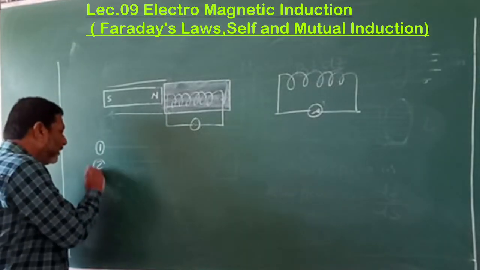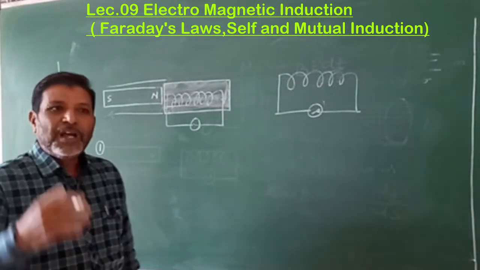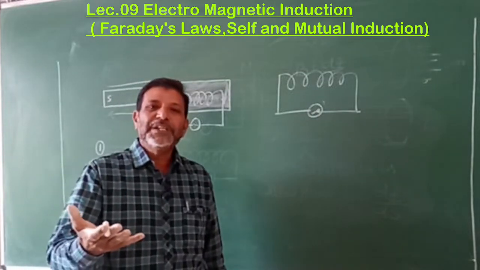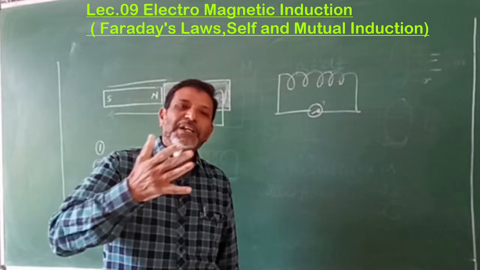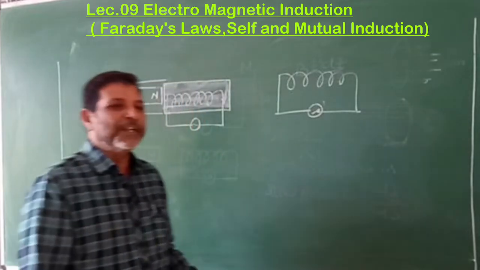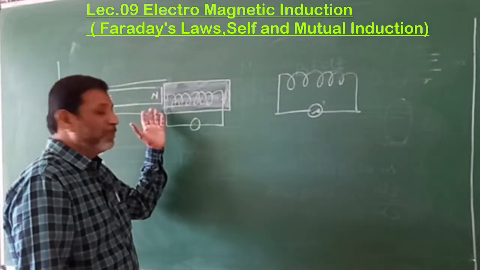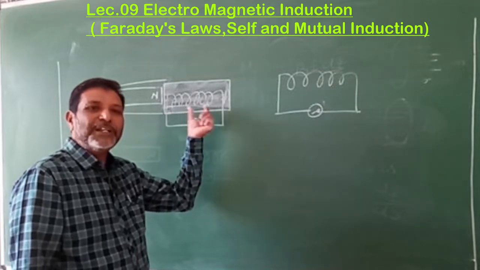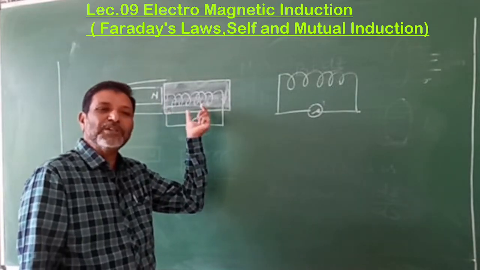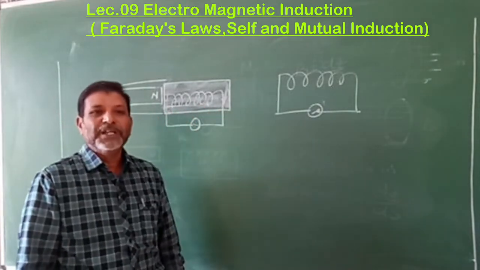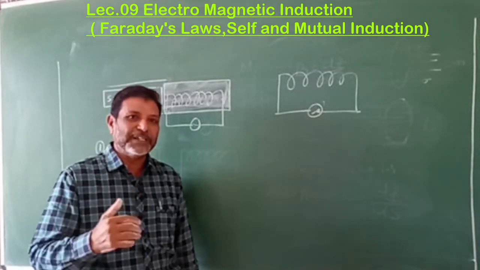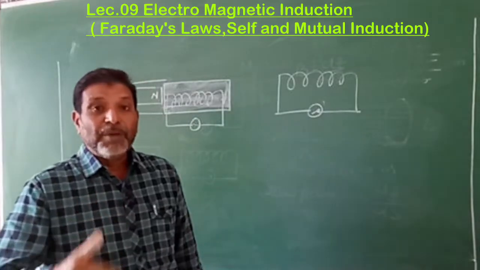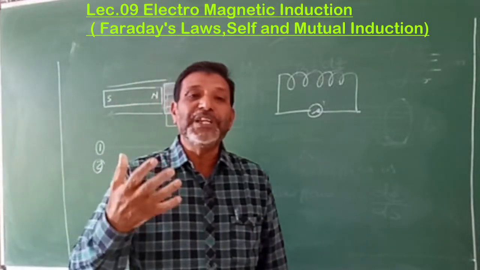Now, what is the second law? The amount of current produced is proportional to the speed of the magnet. If the speed is more, I had told you that the rate of change of flux is also more. Therefore, the second law states that the magnitude of the induced EMF